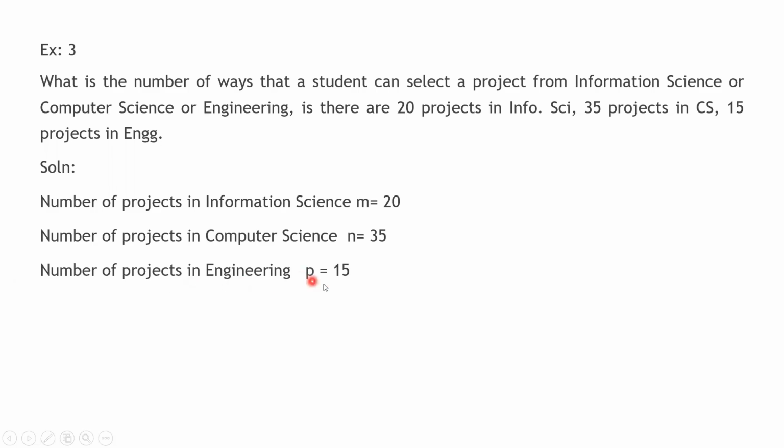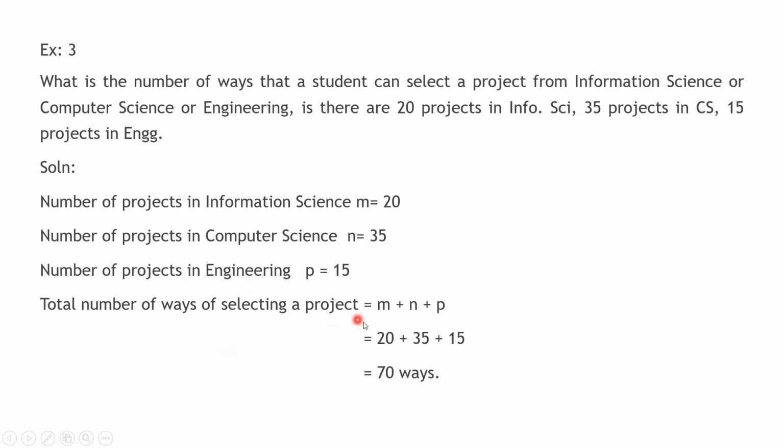That is P. P is equal to 15. So now the total number of ways of selecting a project will be equal to M plus N plus P, that is 20 plus 35 plus 15. That is totally 70 ways.